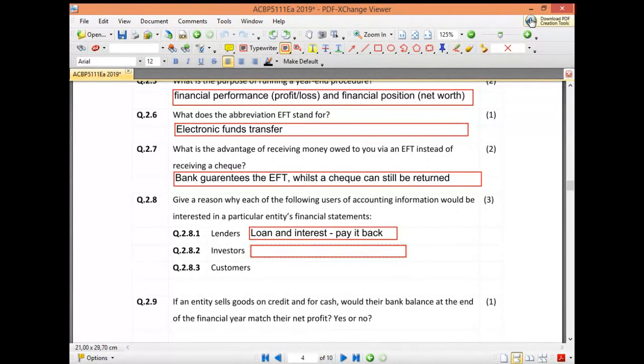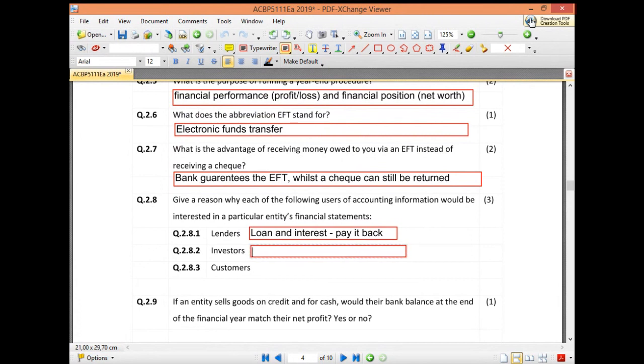Okay, so investors. What would an investor like to see? One of the answers is to see how much money they can get on their return of investment in a business. Generally your investor uses that information to decide if they want to buy shares in the company, if they want to hold their shares, or if they want to dispose of them. So an investor specifically looks at the information in your financials to decide what to do with the shares.